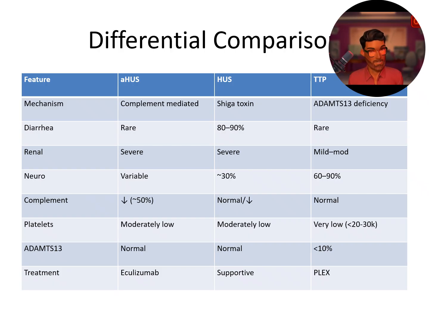Platelets are going to be moderately low as compared to TTP. ADAMTS13 is going to be normal, and treatment is supportive. So again, making sure you have the correct diagnosis is critical, as you see atypical HUS and TTP are treated differently.